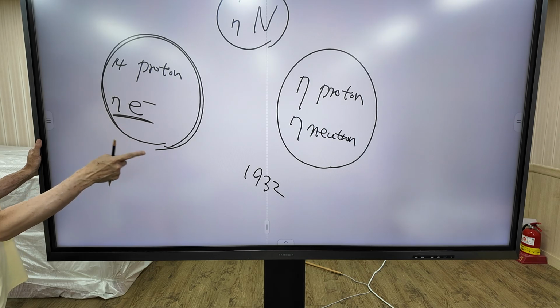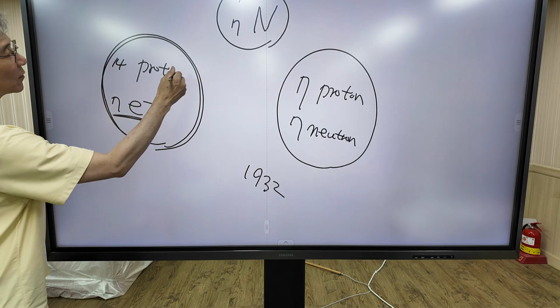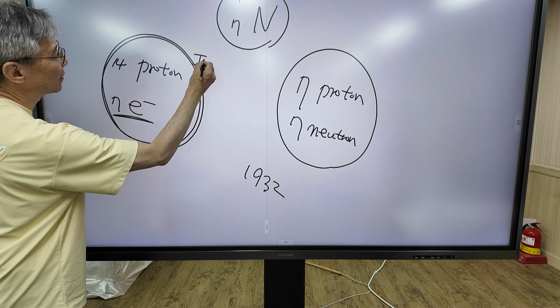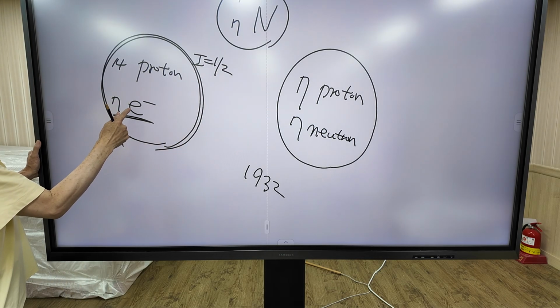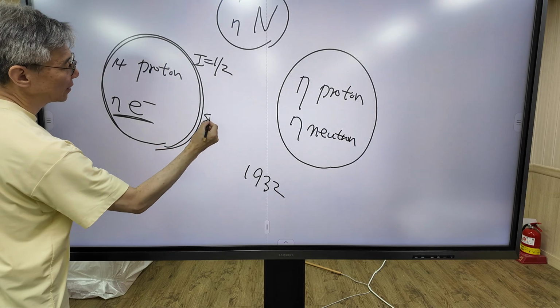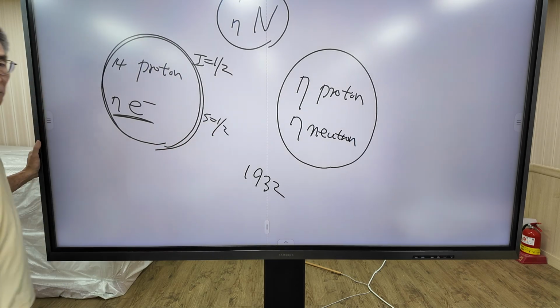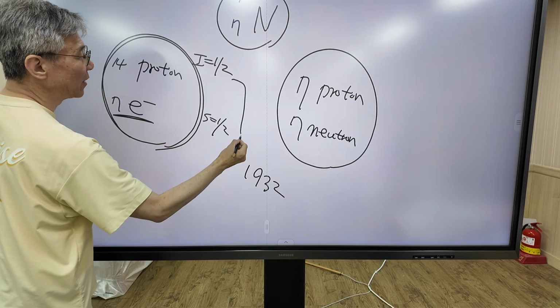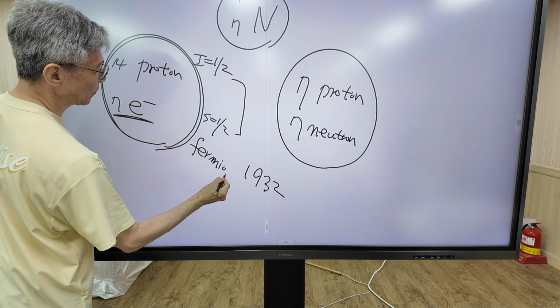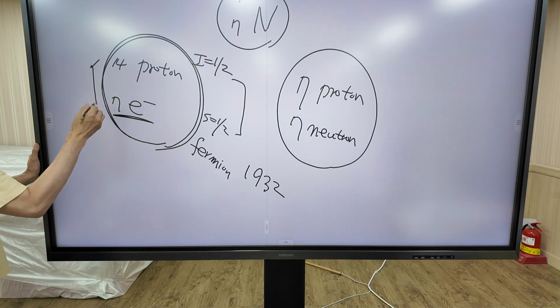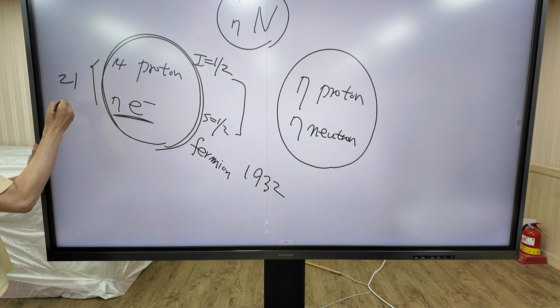It's discovered. Why? The spin quantum number of proton is 1/2. As you know, the spin quantum number of electron is 1/2. Both of them are fermions. And how many particles are inside the nucleus? 21.